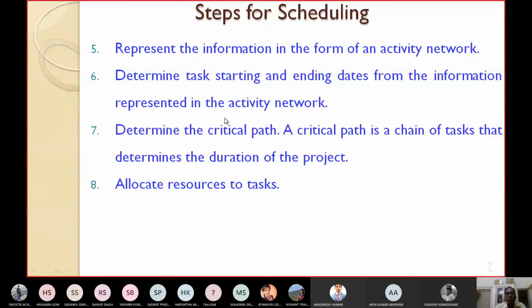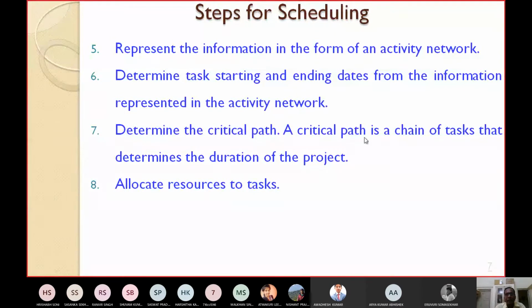Then after preparing this activity network diagram, you have to determine a path in that network. That path we call the critical path. What do you mean by critical path? A critical path is a chain of tasks, a sequence of tasks which determines the duration of the project.